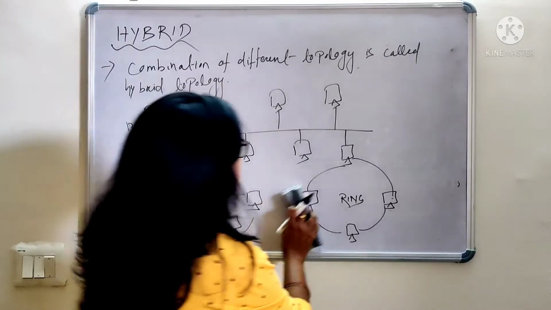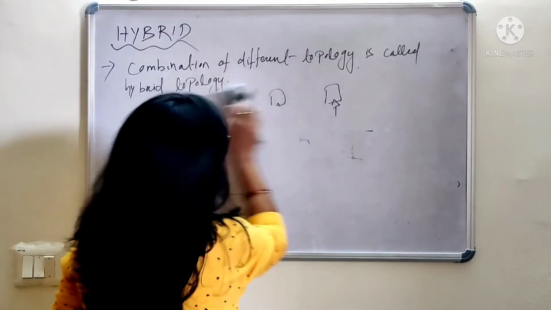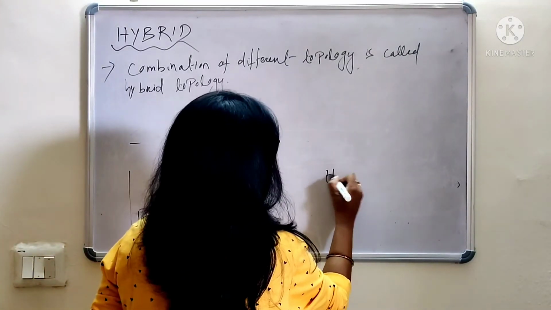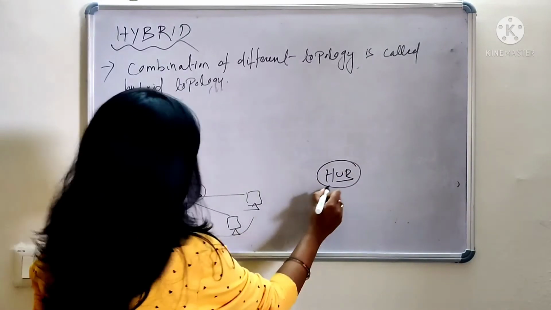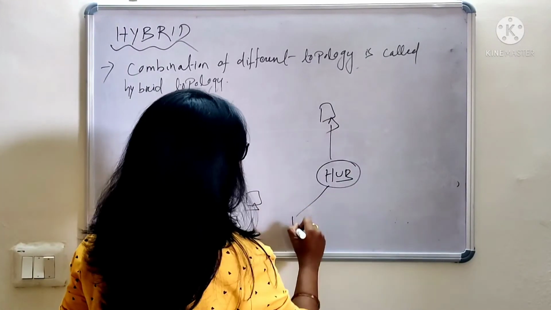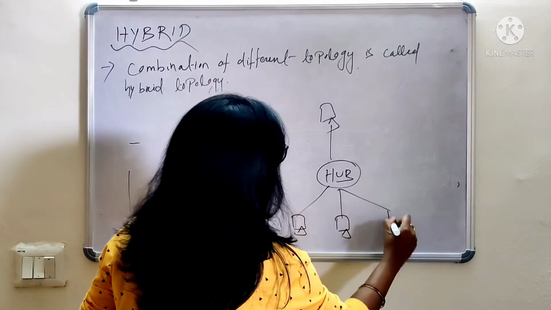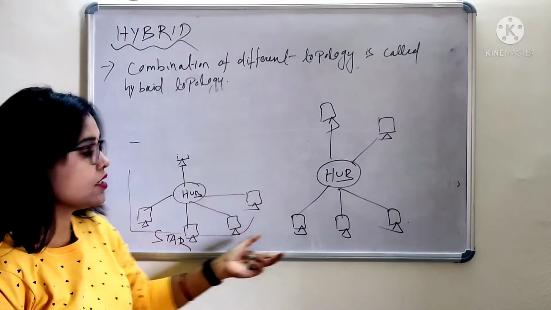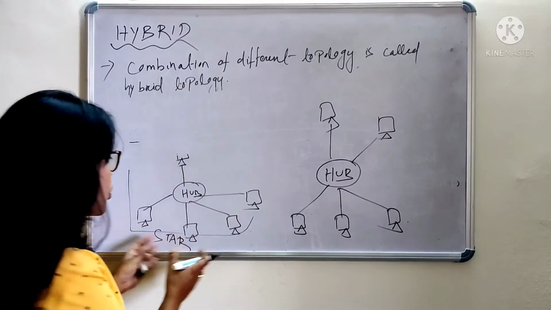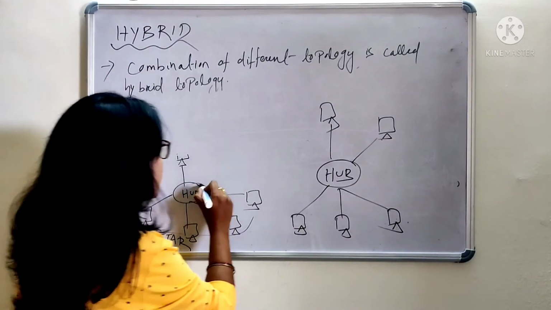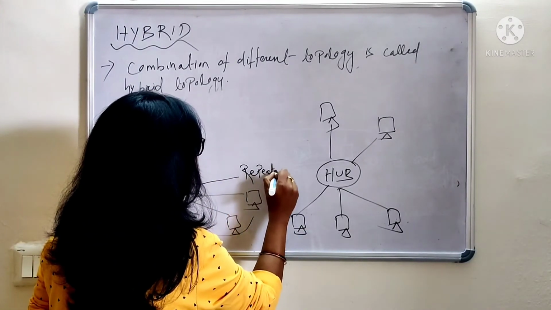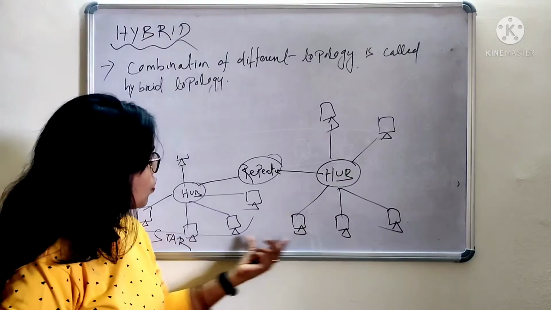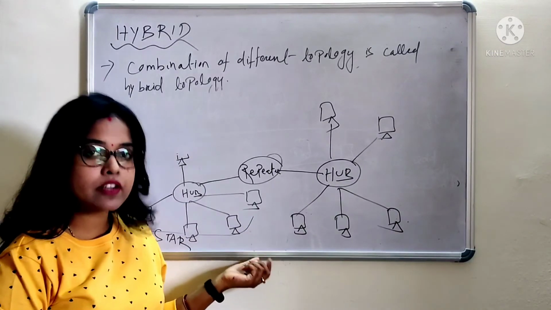Now, another concept which I forgot to tell you. See, this is the star topology. Now another concept is the extended star topology. Here I have some devices attached to a hub. Here also I have another hub where I have attached some devices. Now if I want to establish a connection between these networks, then I can place another centrally located device which can establish a connection between these two topologies. So this is known as your extended star topology.